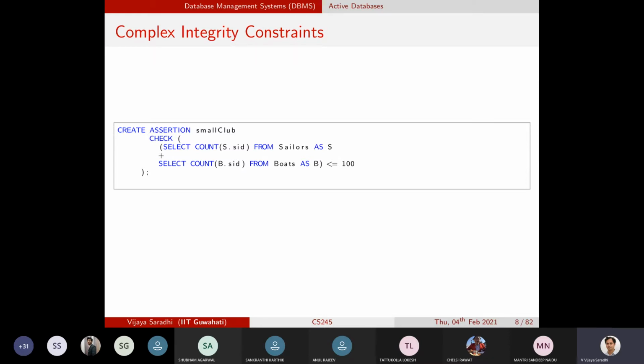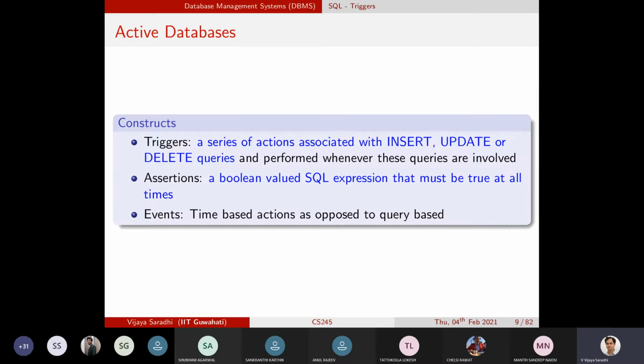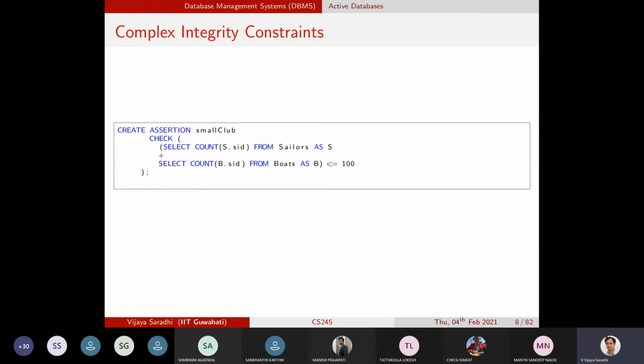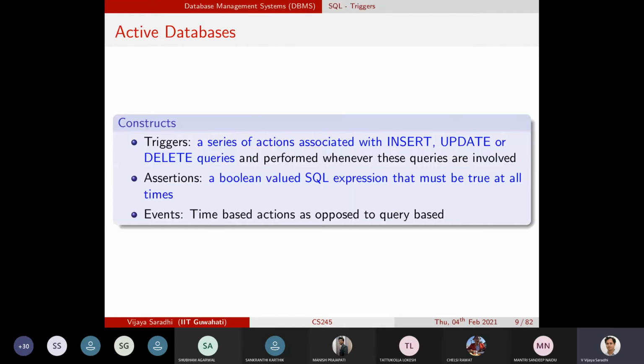With respect to other kinds of active databases, we look at what are called triggers. And for the first time, we will actually see that this is the most powerful form of database construct that is available to us in a reactive way, not a proactive way. We'll see what is the meaning of it, right?